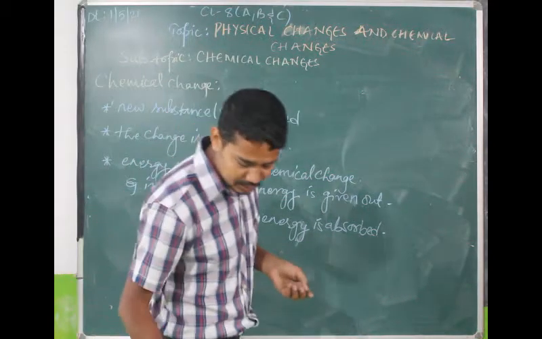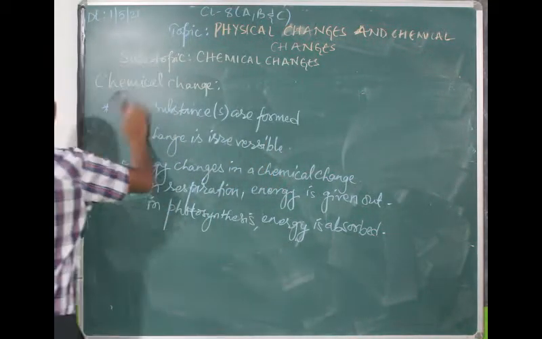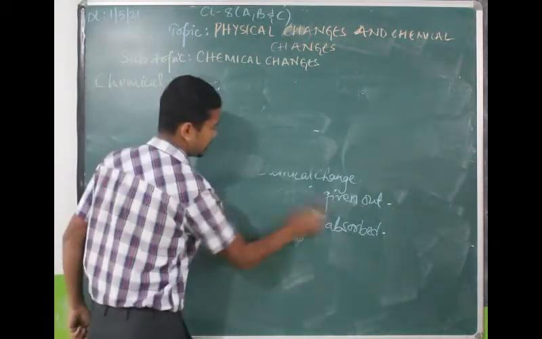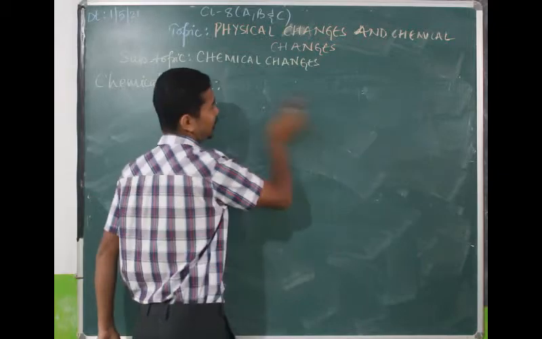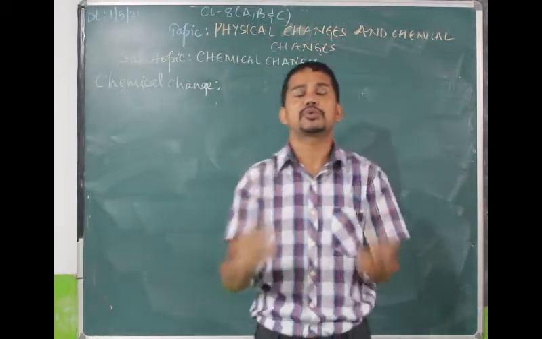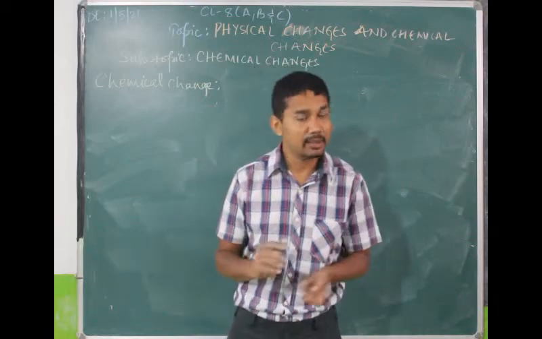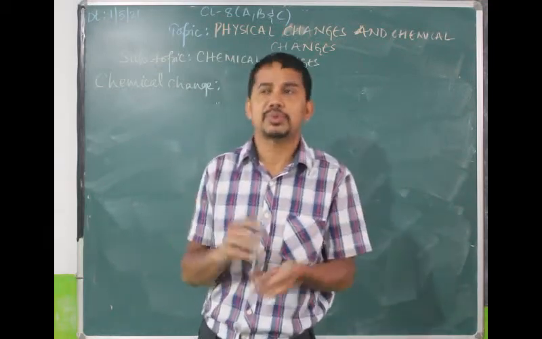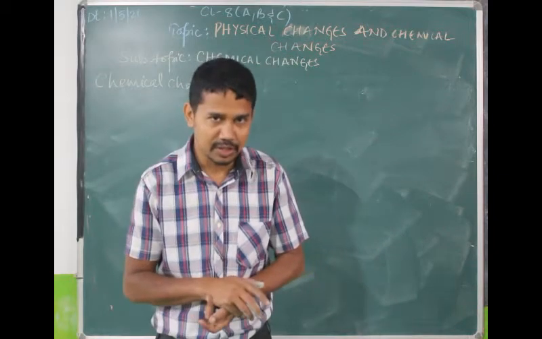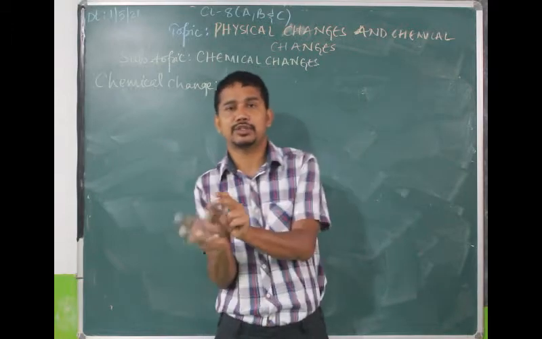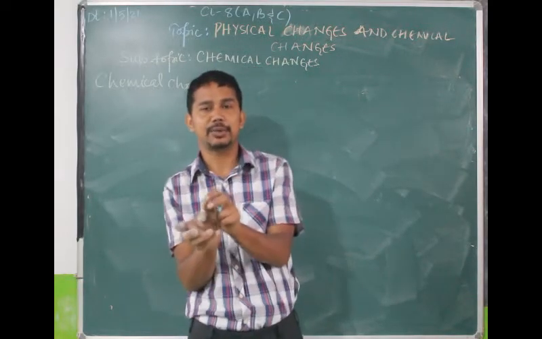Now let me tell you the example. You must be thinking, oh, that means the change in which new substance is formed is a chemical change, and the change in which no new substance is formed is a physical change. But can there be any change in which both take place, physical change as well as chemical change?